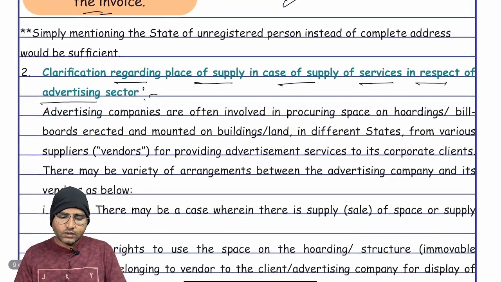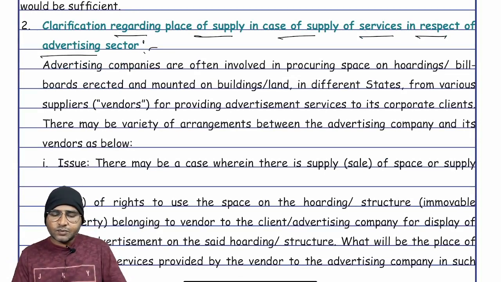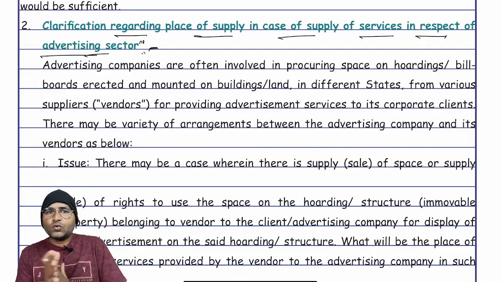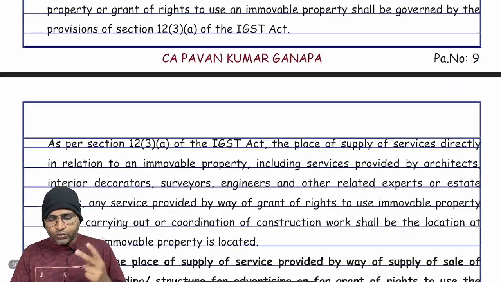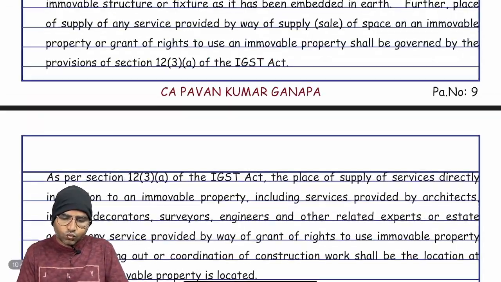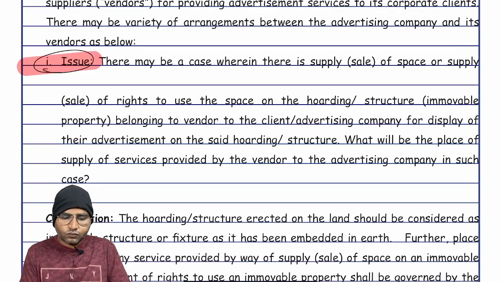And the next one, clarification regarding place of supply in case of supply of service in respect of the advertisement sector. The department gave clarification on two issues, issue number 1 and issue number 2. What is issue number 1?